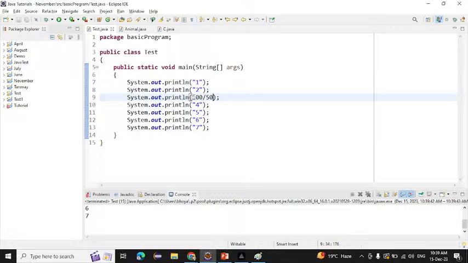Error? No. If I run this, it is the same output: 1, 2, then 100 divided by 50 means 2, then 4, 5, 6, 7. Now suppose I write here 100 divided by 0. What will be the output we will get?